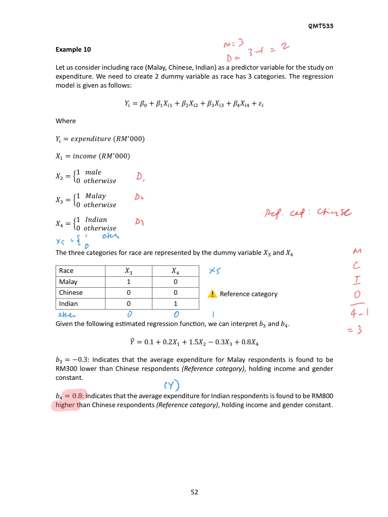Kita tahulah sebab X4 ni kalau value dia 1, dia adalah untuk Indian kan. So that's why kita compare dengan Chinese lah. Kalau tadi dia adalah untuk Malay, so Malay kita akan compare dengan Chinese juga sebab Chinese is our reference category. So ingat ya, simbol ni memainkan peranan lah, menunjukkan either it was higher or lower for that category.